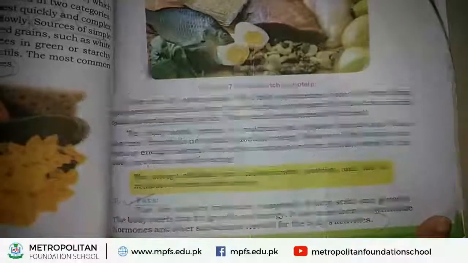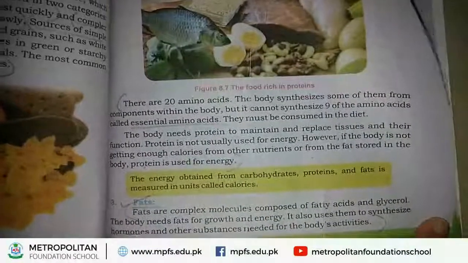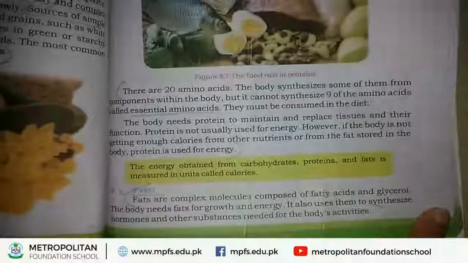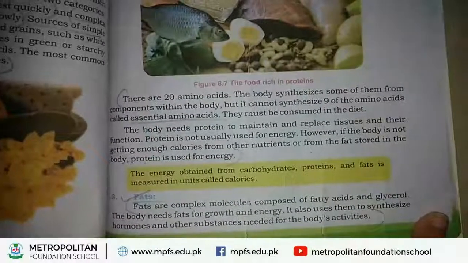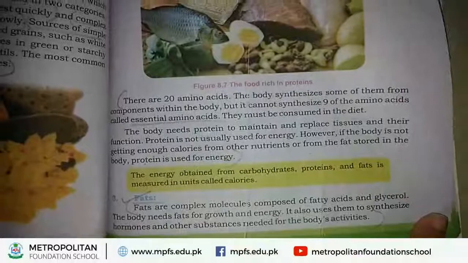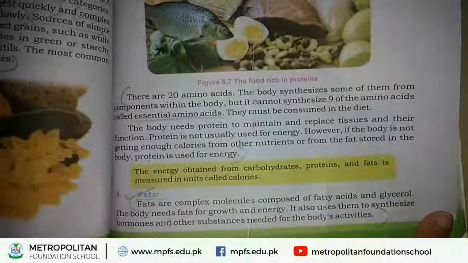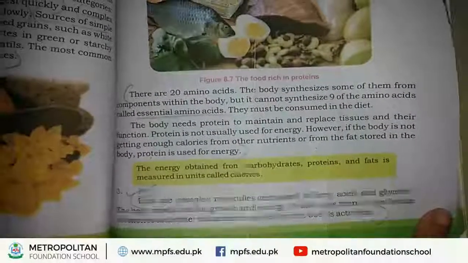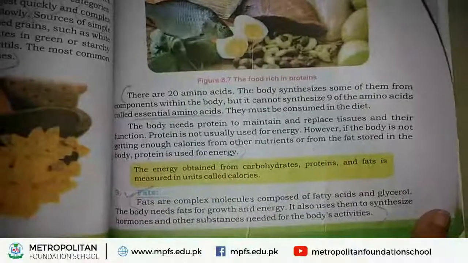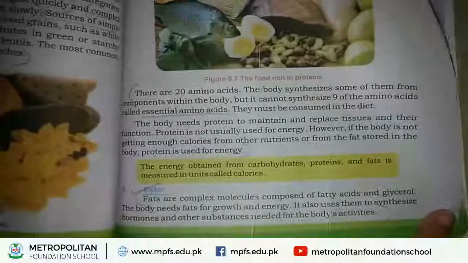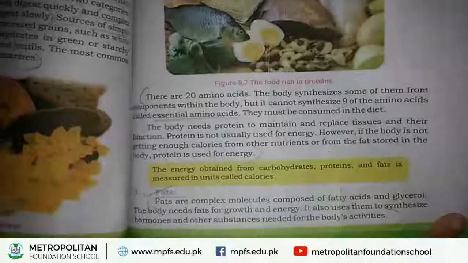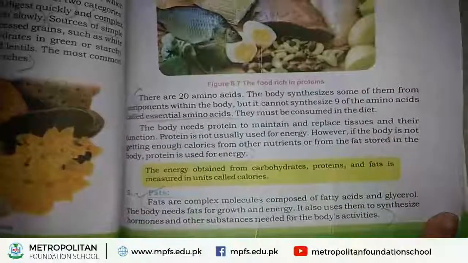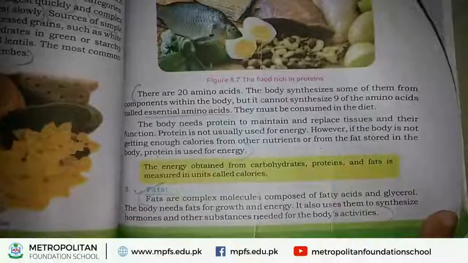These fats synthesize hormones. What are hormones? Hormones are chemical substances that are produced in our body and perform different functions. For example, insulin is an example of a hormone. It is released from the pancreas, and the main function of insulin is to maintain glucose level in our blood.